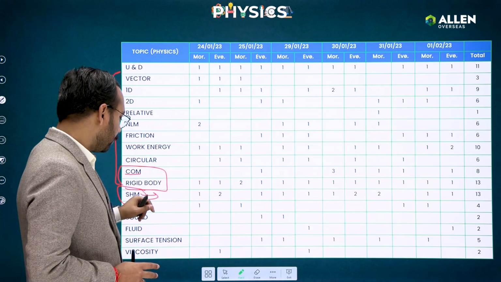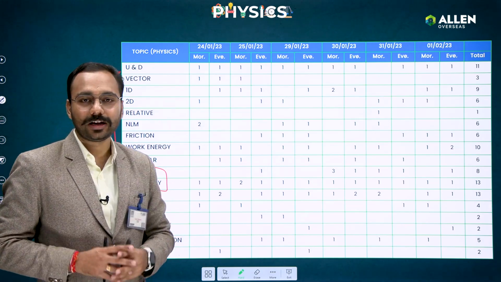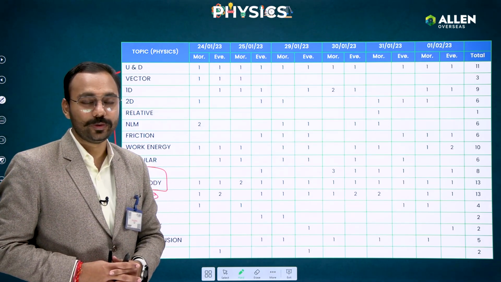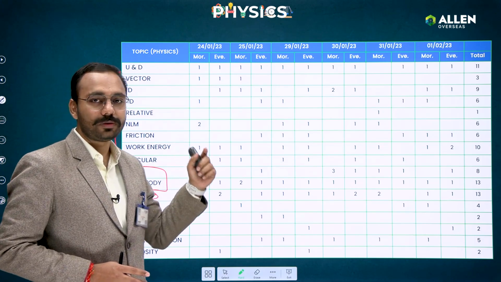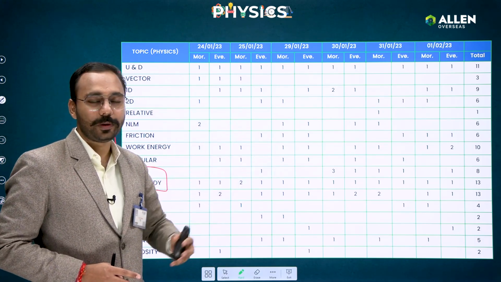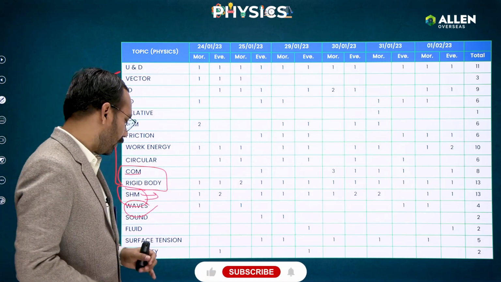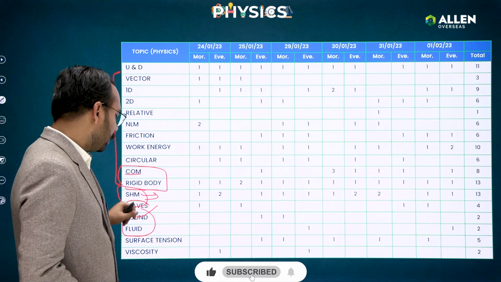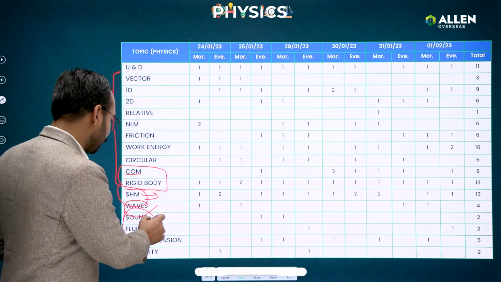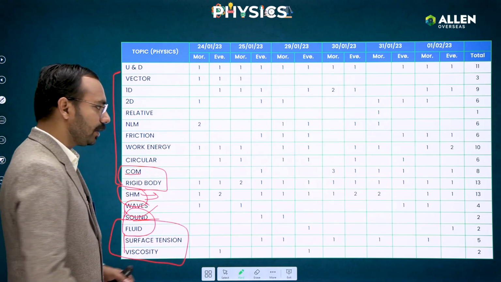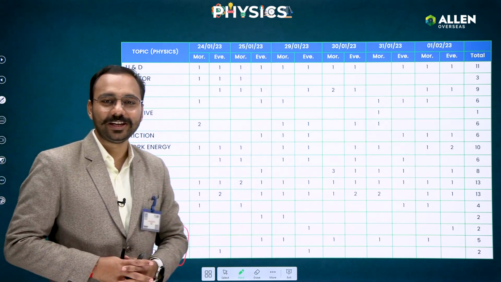But if I again enter the waves part, and if you have been following our guidance sessions, in the last session I told you that in waves, not many questions will be asked and the weightage will be below average. But if I again enter sound, fluid, surface tension, viscosity, especially the fluid and surface tension till viscosity part, you can see 2, 5 and 2, not many questions again.